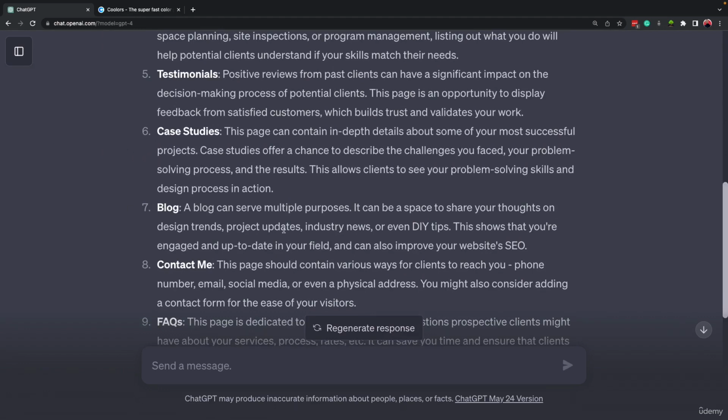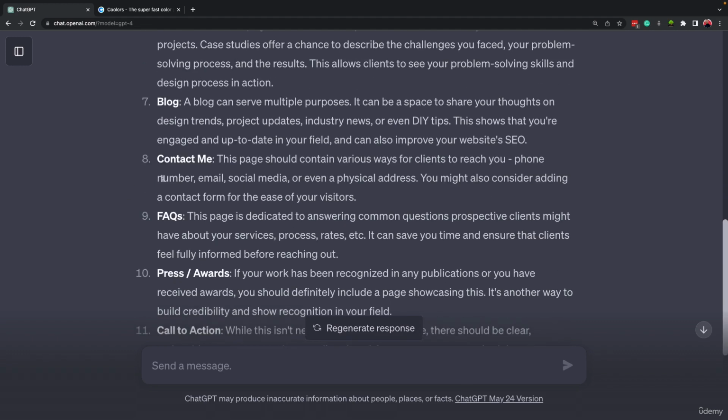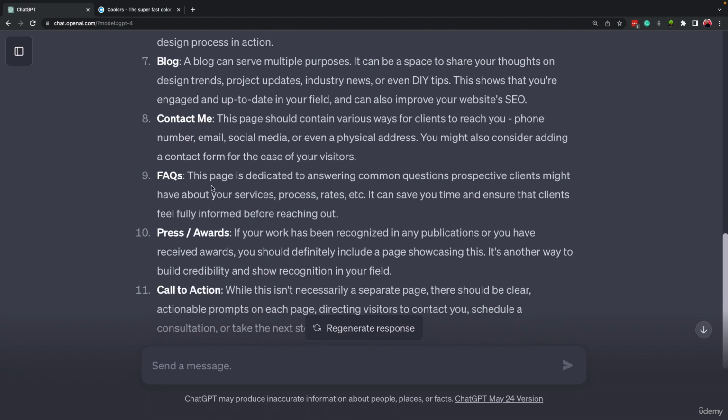The next one is a blog where we can share our thoughts, okay, about design trends, about project updates, and this way, for example, new clients that see your website can go to the blog and see how you think and what your opinion is about new stuff, right? Then we have Contact Me, a page where people can contact you using phone number, email, and social media. It's really good.